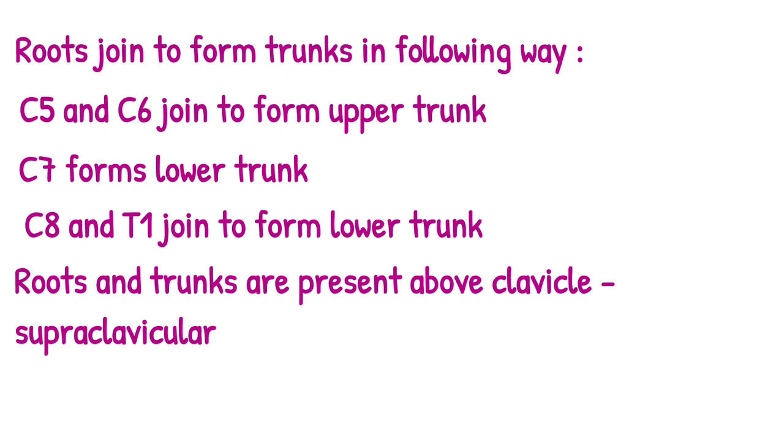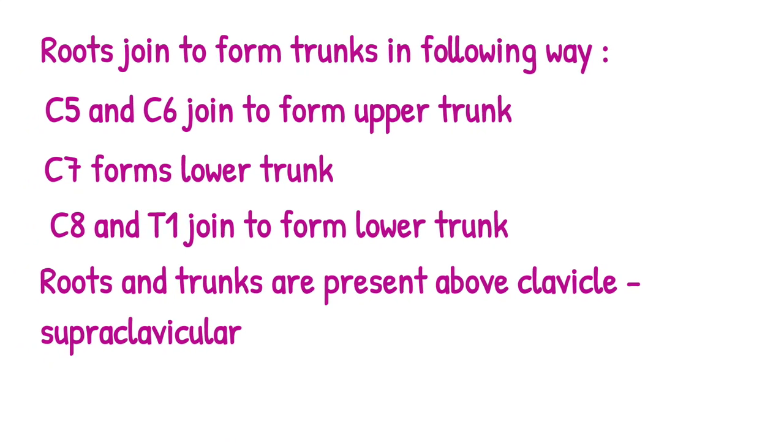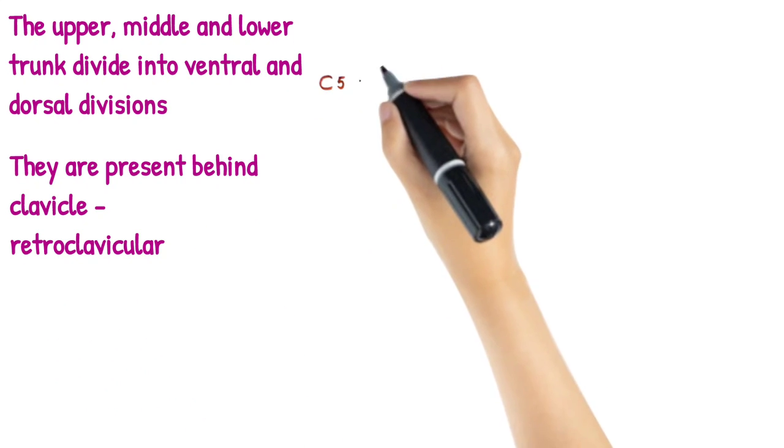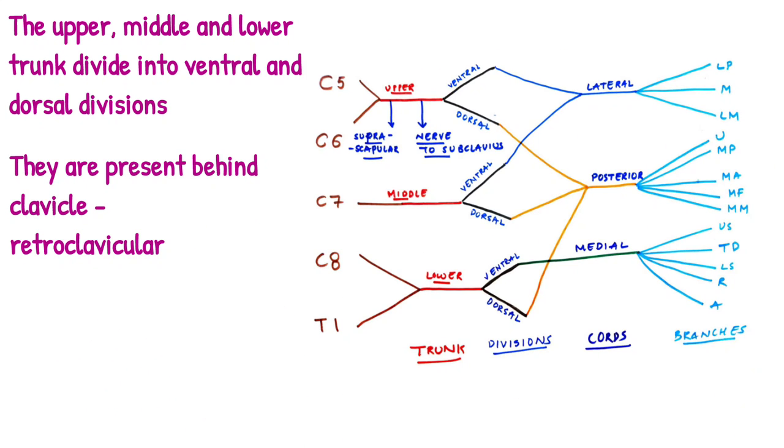Now, these trunks which we are discussing, they continue and then divide into divisions. So, roots continue to combine and form trunks. These trunks continue and divide into divisions. The divisions formed by the upper, middle and the lower trunks are ventral and dorsal division. So each trunk, that is upper trunk, middle trunk and lower trunk, divides into a ventral division and dorsal division. Ventral division is also known as an anterior division and dorsal division is also known as a posterior division.